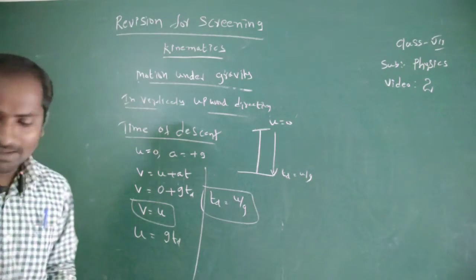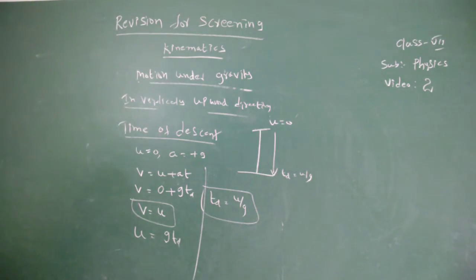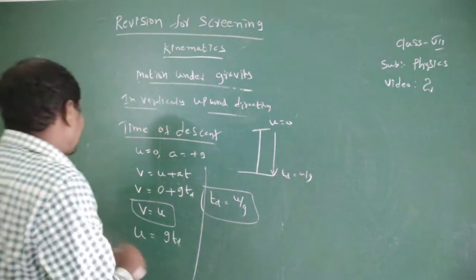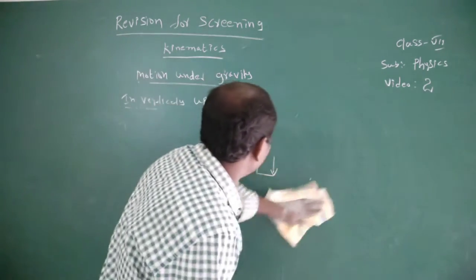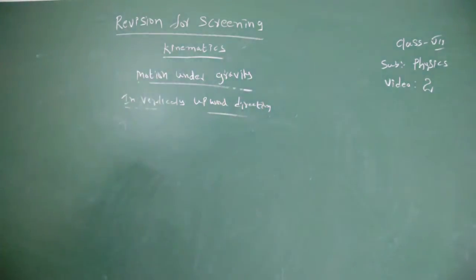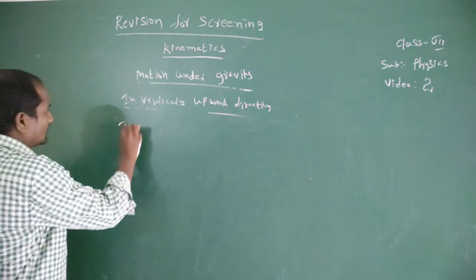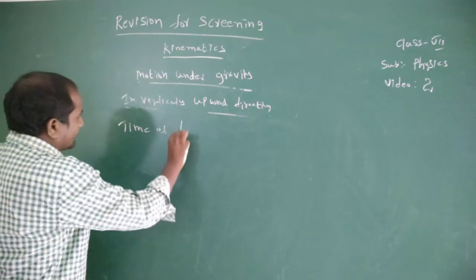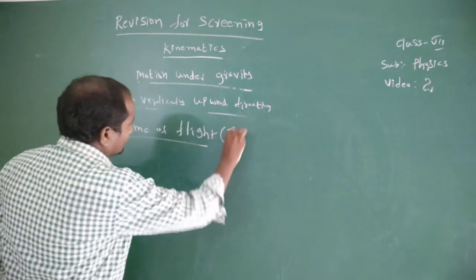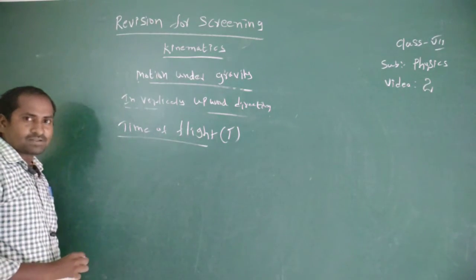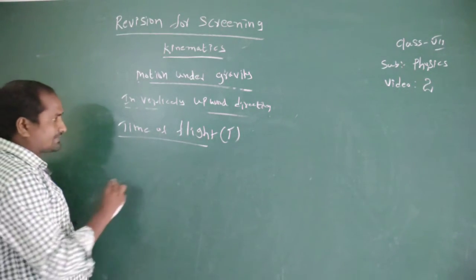Next one, time of flight. The sum of time of ascent and time of descent is called time of flight.